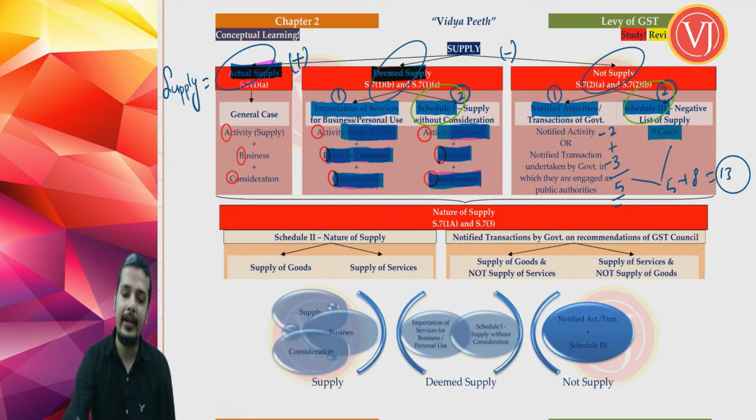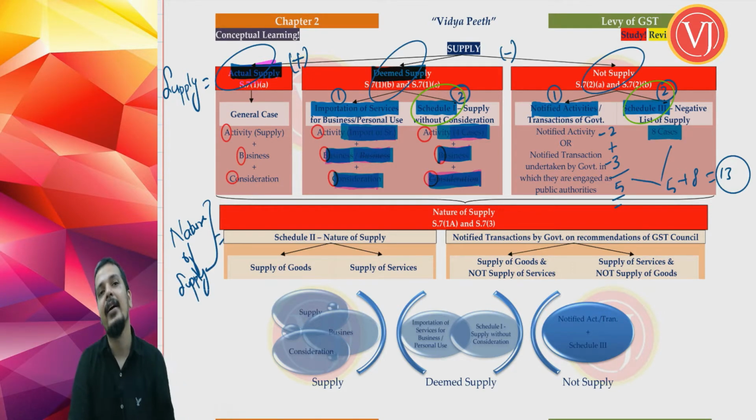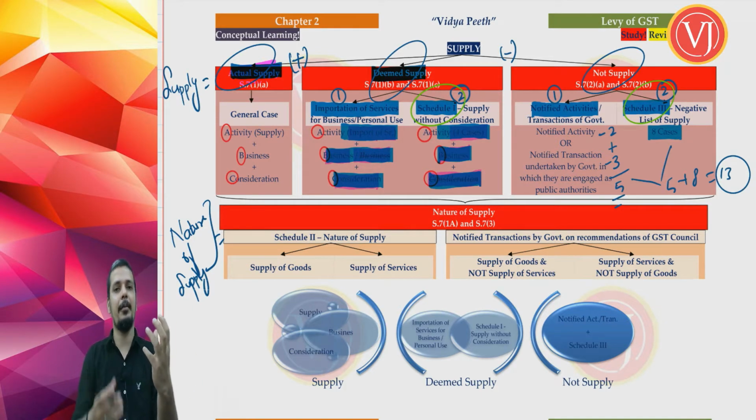Schedule 2 only tells whether the supply is supply of goods or supply of services, which means Schedule 2 only tells the nature of supply. Once you are very clear that it is supply, by applying the formula of supply equal to actual supply plus deemed supply minus not supply, only after that enter Schedule 2. Before that, please don't enter Schedule 2.